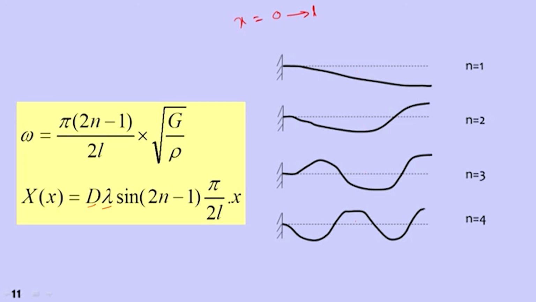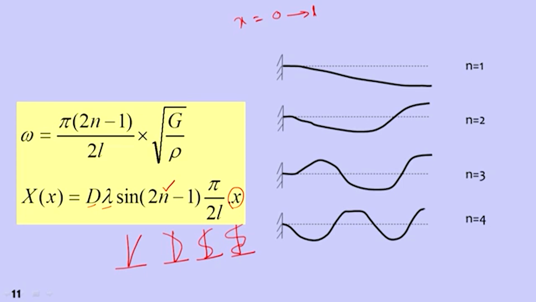And this is similar to our mode shapes in multi-degree of freedom systems. If you just rotate this and look at it, this is the first mode shape of the structure, this is the second mode shape, this is the third mode shape, and this is the fourth mode shape of the structure. So first, second, third, fourth mode shape, as we got in multi-degree of freedom systems. In continuous systems also we can get as many mode shapes as possible. We only need to substitute the value of n and evaluate at any point.